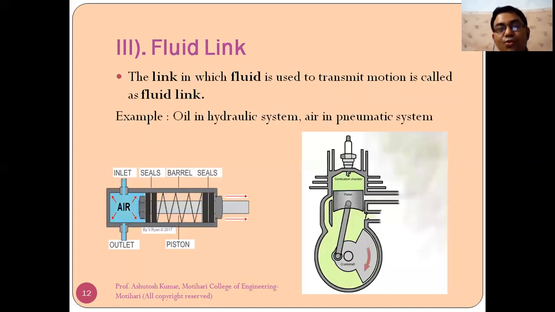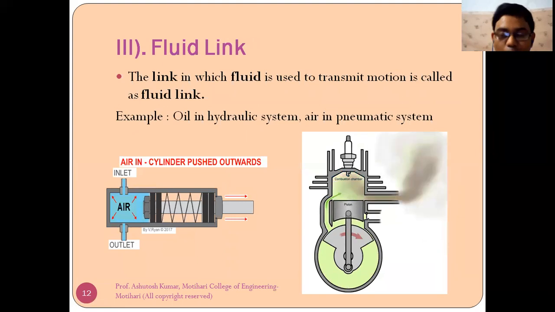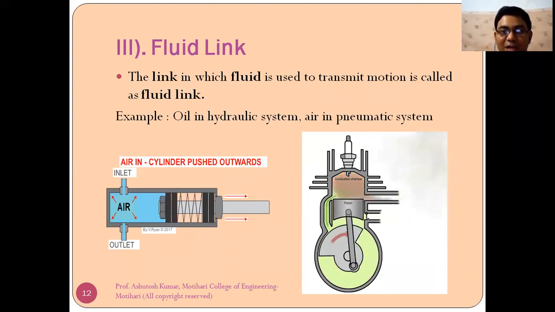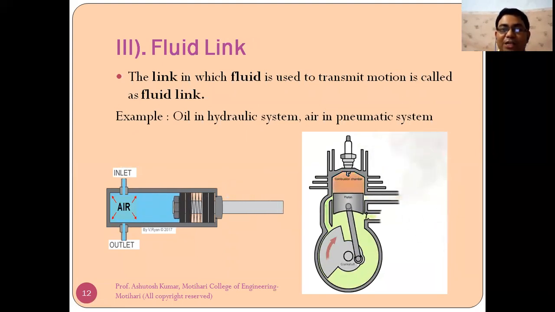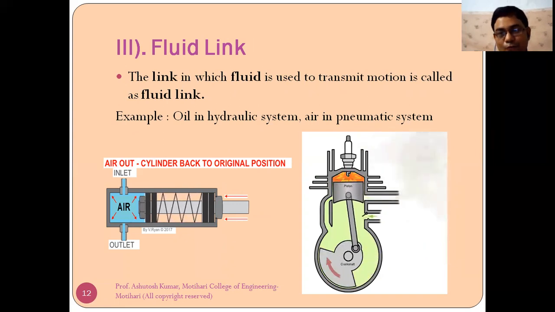Now let us move to fluid link. The link in which fluid is used to transmit motion is called fluid link. Very simple definition, and I hope everyone will get what I want to say and what I want to tell you. So the link in which fluid is used to transmit motion is called a fluid link.